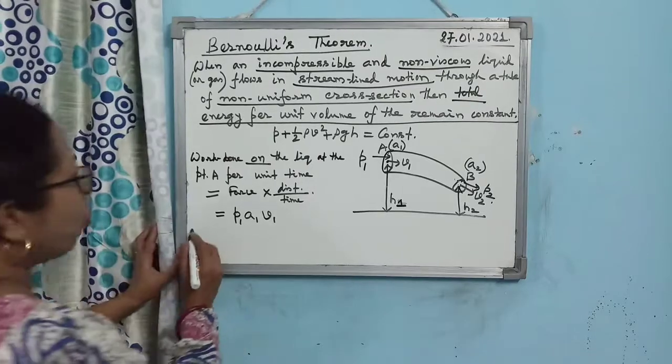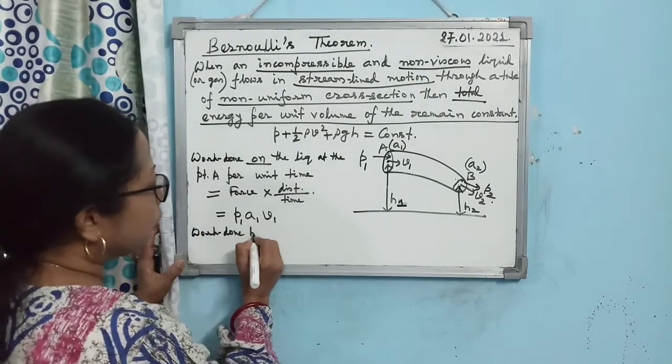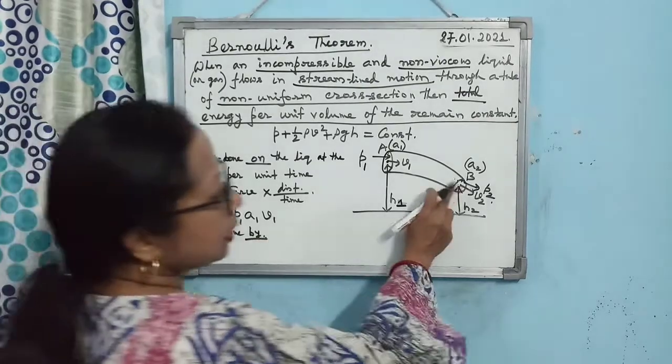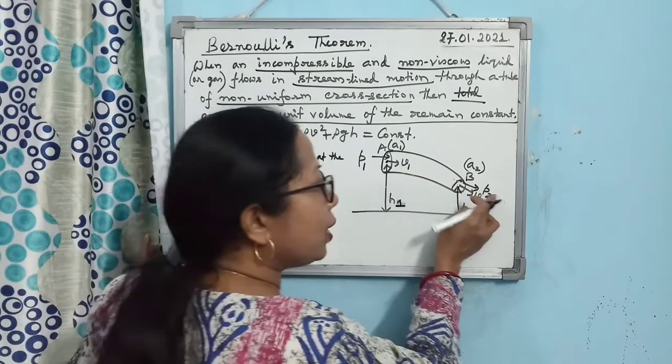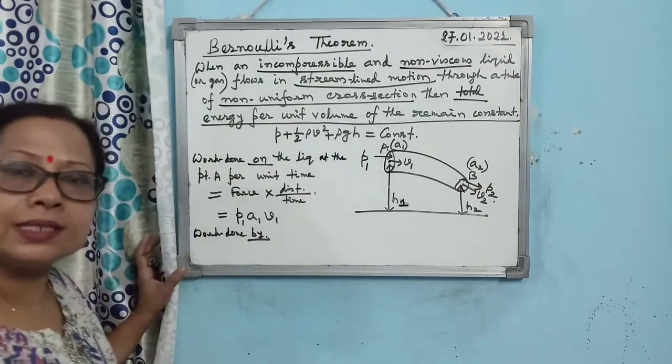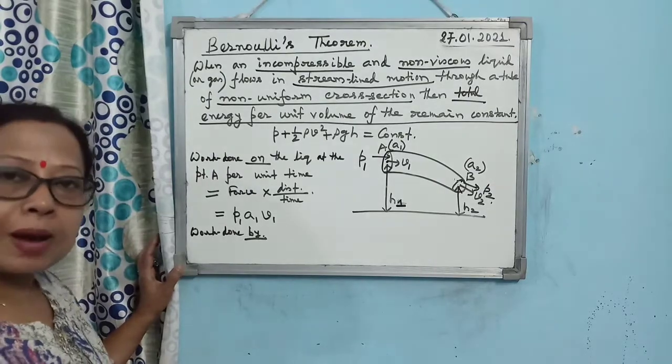Then next, work done by the liquid. Why by the liquid? You see, the pressure is acting in this direction, and the liquid is also flowing along the direction of pressure. So pressure is not doing the work; the work is done by the liquid.